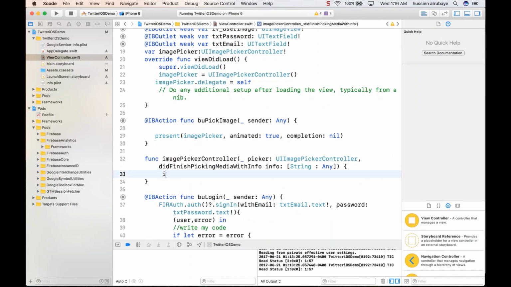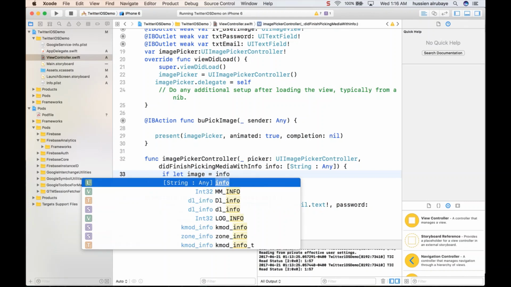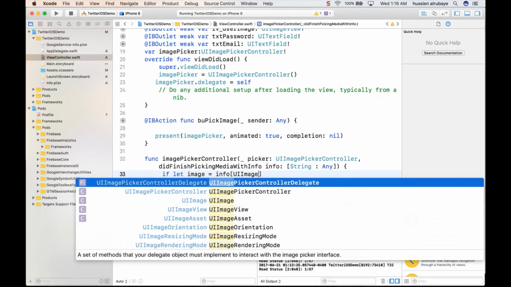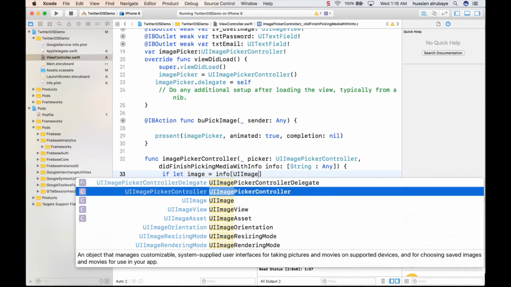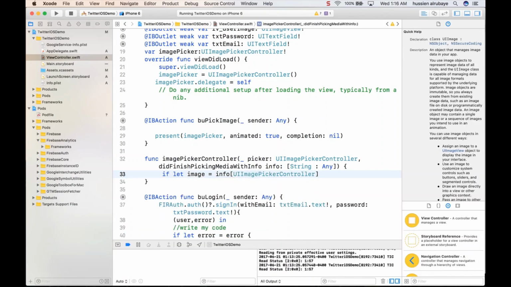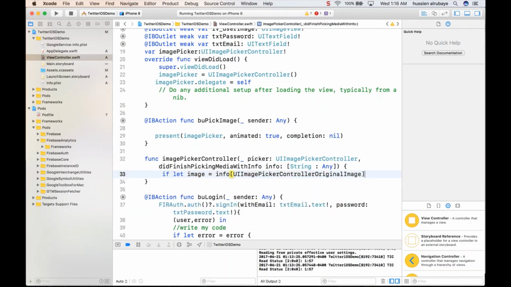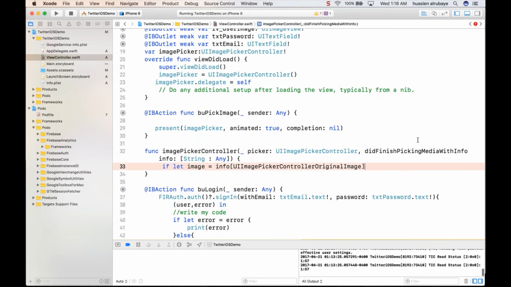So I say, if let image, the image that it has will be equal to, from the info I want you to get UIImagePickerController originalImage. Then I don't know why this one is taking all the screen. Click on image, I say as UIImage. Okay, I am just taking that image.